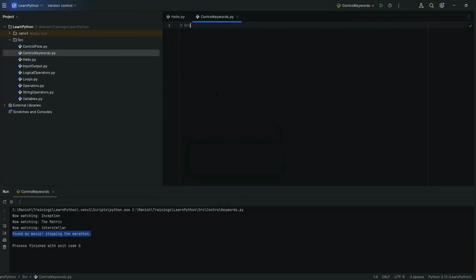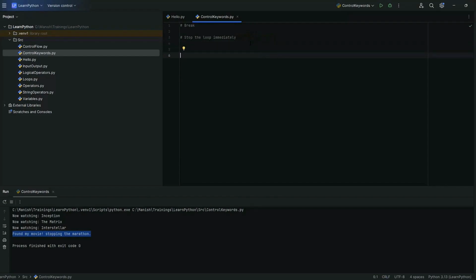First, we have the break statement. The break statement is used to exit a loop prematurely. That is, it stops the loop even if the loop's condition hasn't yet been satisfied. It is often used when a certain condition is met and you no longer need to continue the loop. Let's understand this using an example.